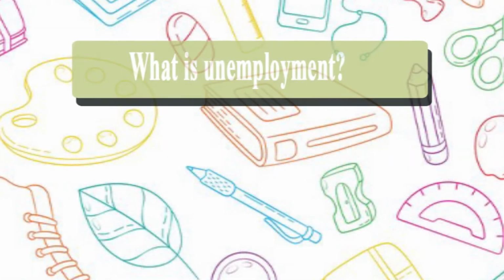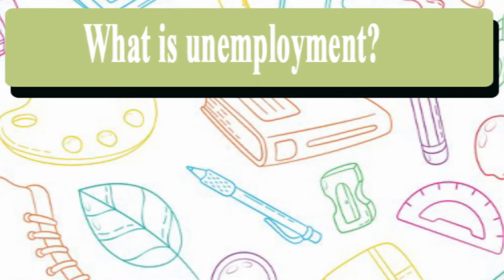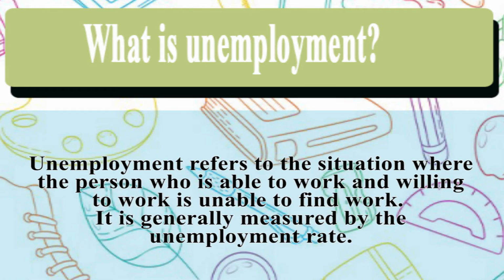Now, what do we understand by the term unemployment? Well, unemployment refers to the situation where a person who is able to work and willing to work is unable to find work.